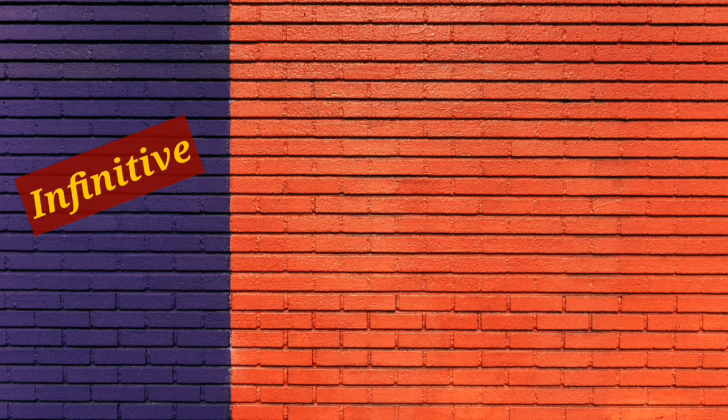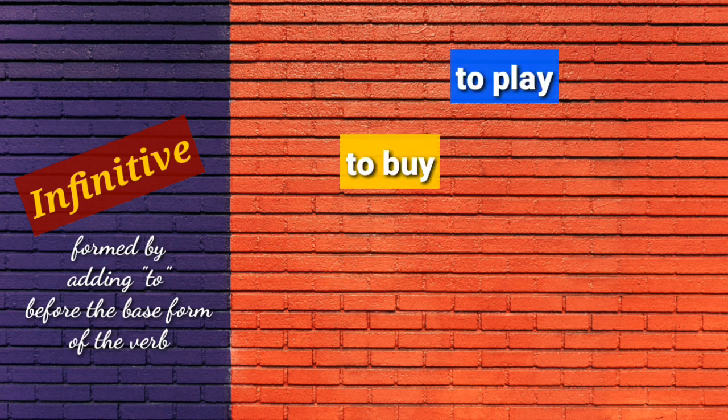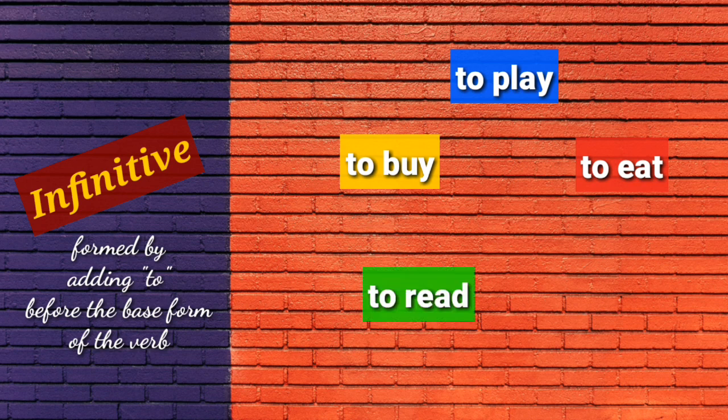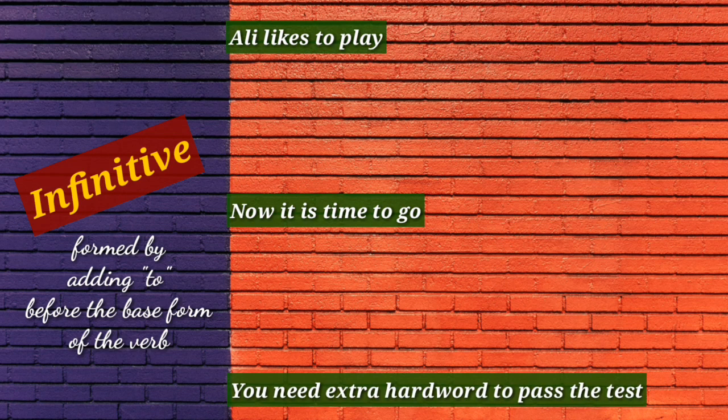Infinitives are formed by adding to before the base form of the verb. For example, to play, to buy, to eat, to read, to write, etc. are examples of infinitives. Let's try to see through these examples. Ali likes to play. In the second sentence, now it is time to go. In the third example, you need extra hard work to pass the test.